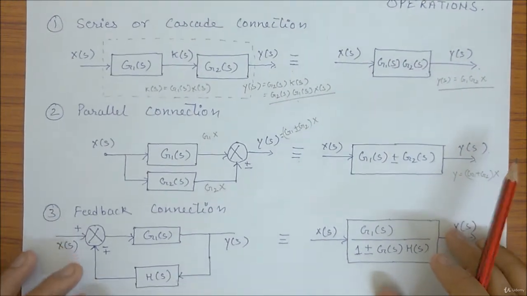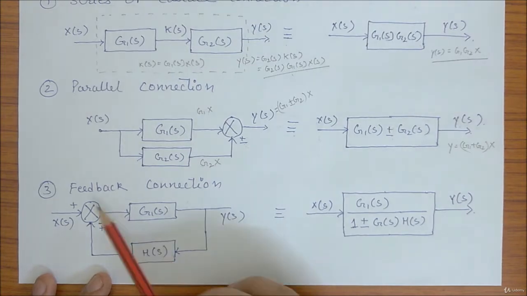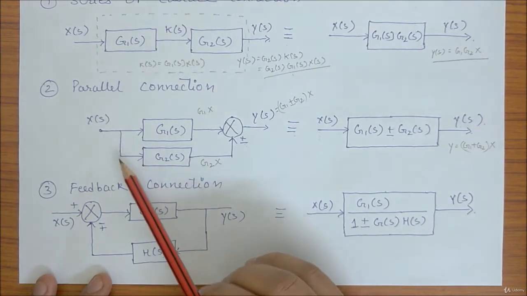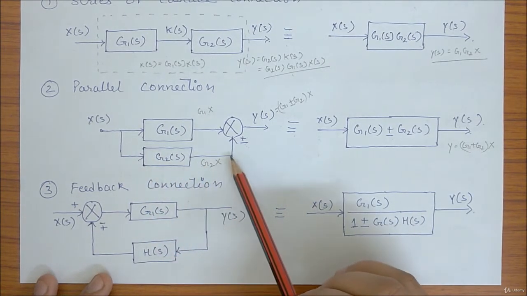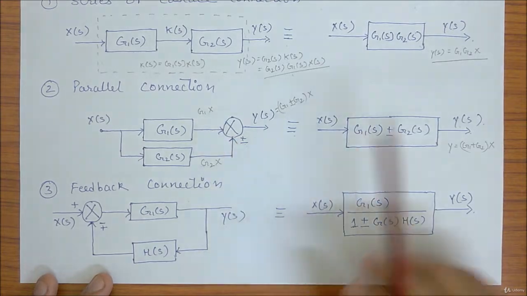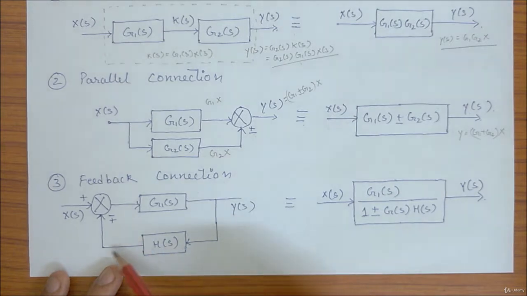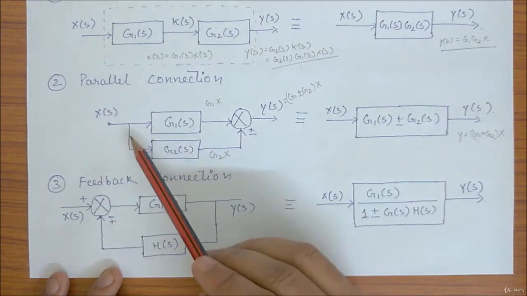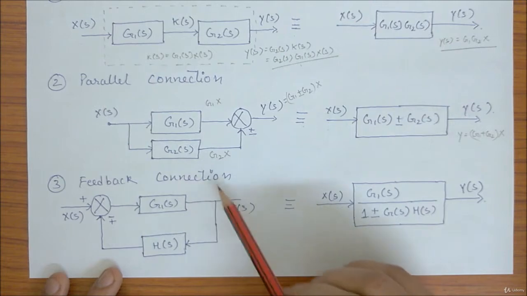Now look at the third arrangement. This example I used in the previous video. This is called feedback connection. See here when you saw, the input is going from here to the G2 block and it was going to the summer. But here, the input goes from here to H(s), then this output goes to the summer. So it is in backward direction. This was in forward direction. This is in backward direction. That is why it is feedback.